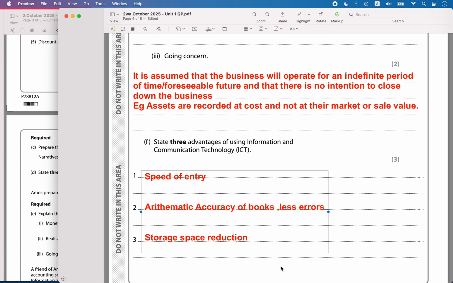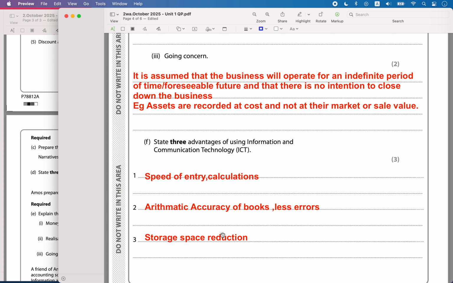So you will have speed of entry, speed of calculations, automatic calculations, and arithmetic accuracy of books, and storage space reduction.